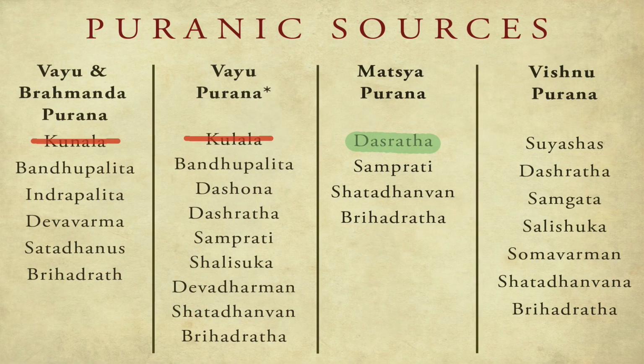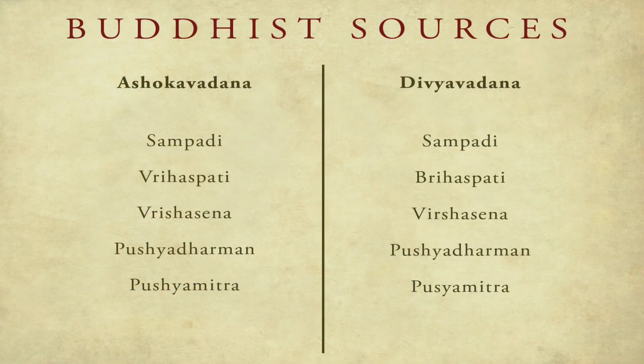We have also seen that in the Matsya Purana it is mentioned that Dashratha became the Mauryan king. And when we exclude the Sueshas name, we find that the Vishnu Purana also tells us that Dashratha became the king. Now, one question which remains is why Dashratha is not mentioned in any Buddhist sources. To answer this, we have to go back to the inscription of Dashratha. In this inscription, we are told that Dashratha had donated these caves to a sect called Ajivika. And some scholars argue that because Dashratha favored Ajivika rather than Buddhism, he was not included in the list which was prepared by the Buddhist sources.